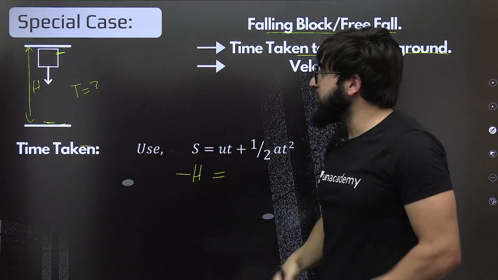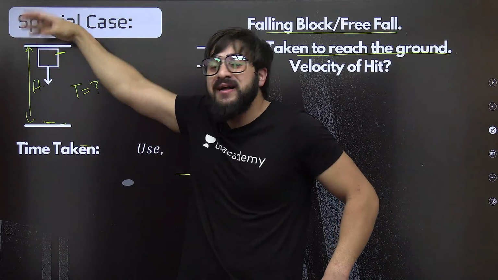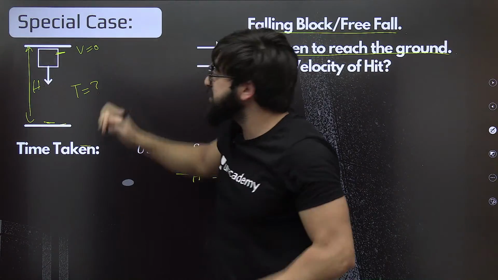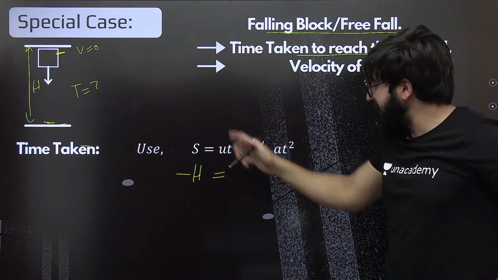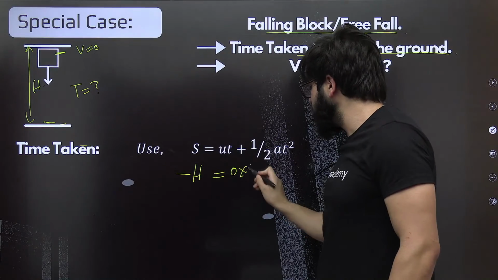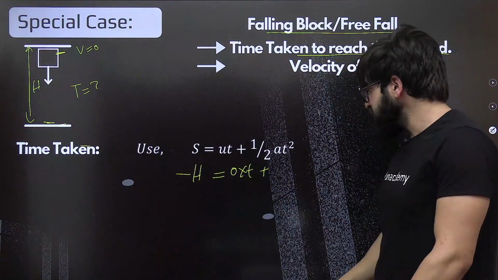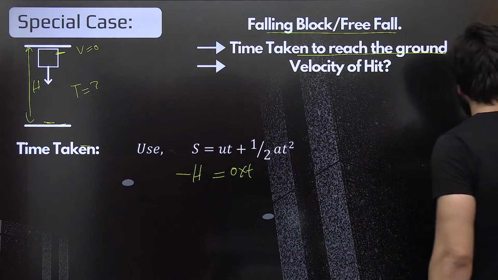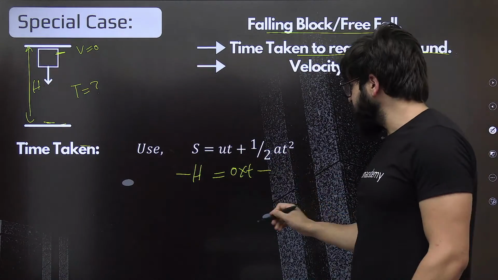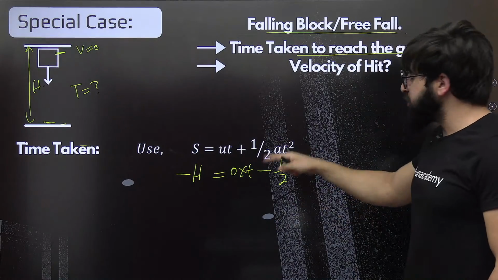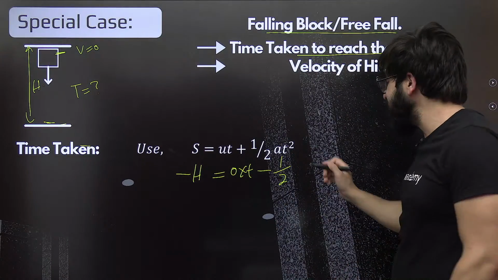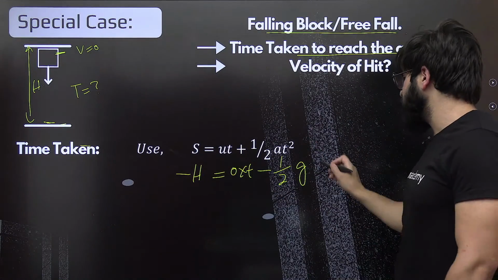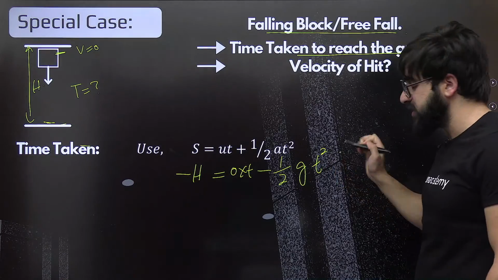Initial velocity, when we are releasing this block, initially how much? 0, because as I told you previously, at the top the velocity is basically 0. So clearly the initial velocity is 0, so it will be u into t, 0 into t. And over here it will be negative of 1 by 2, and instead of the acceleration, it will be g, minus g. That's why there is a minus over here, and this is nothing but a t square.